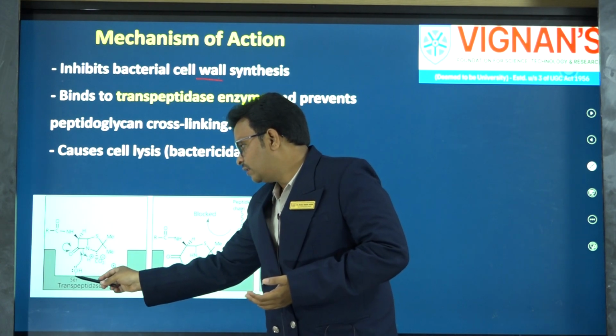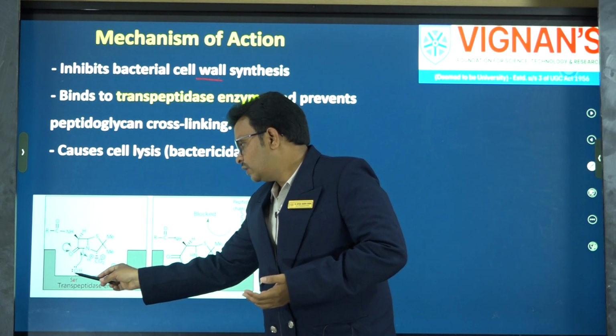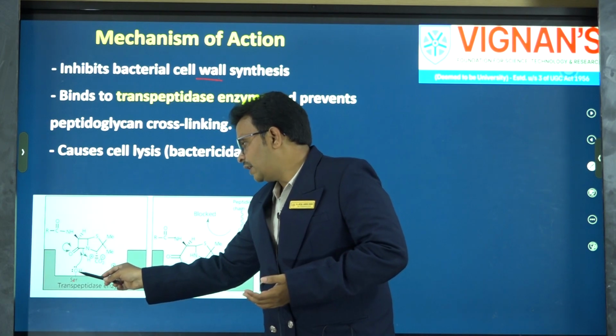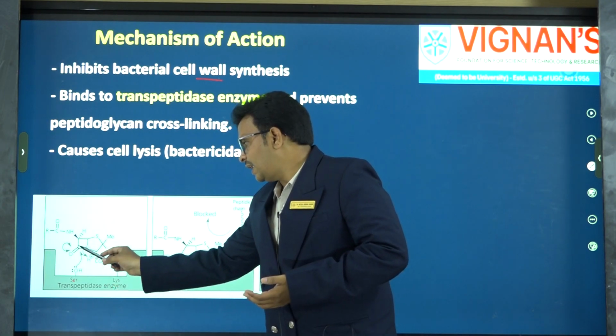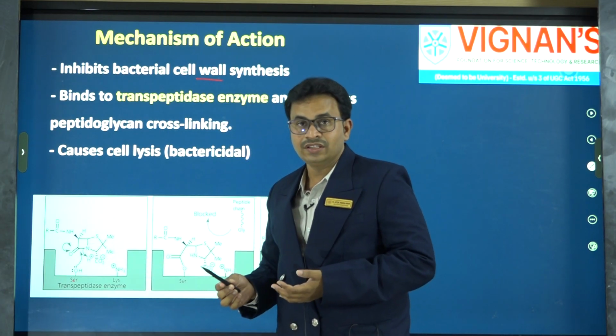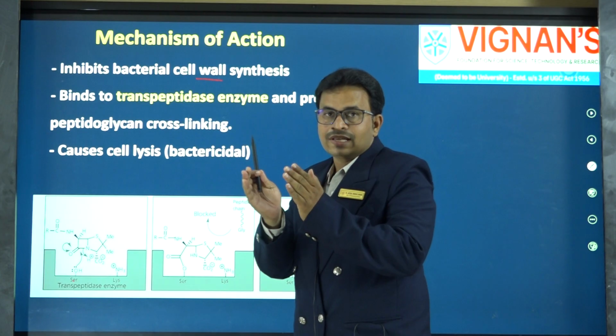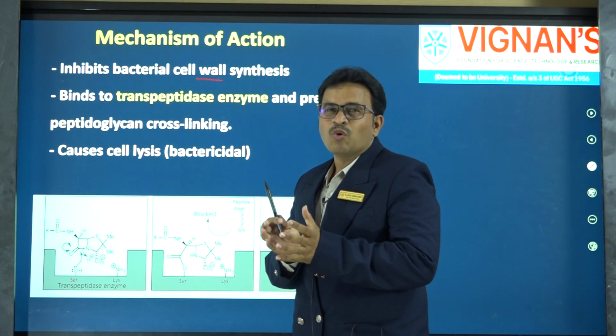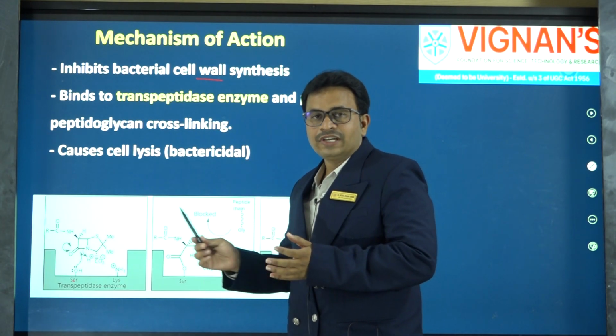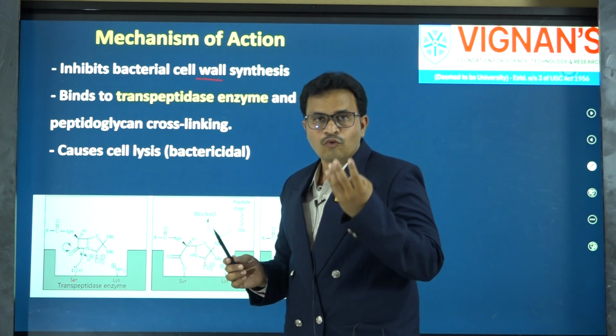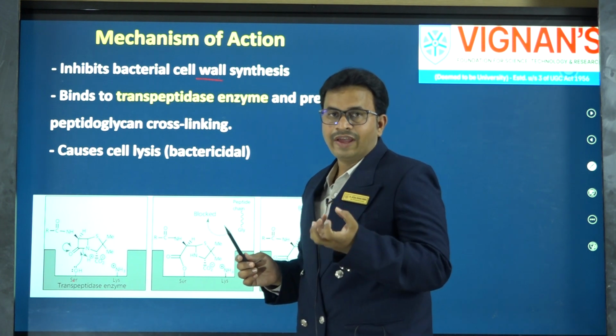If you see here, there is a serine residue, as serine is an amino acid which contains a hydroxy group, and the beta lactam ring, the 4-membered ring. You also studied about Baeyer strain theory. Whenever the ring size is low, it has more angle strain. So, the beta lactam ring, which is a 4-membered ring, has a lot of angle strain.